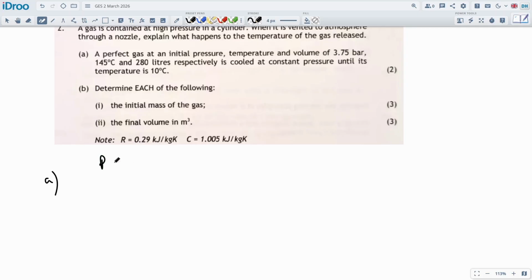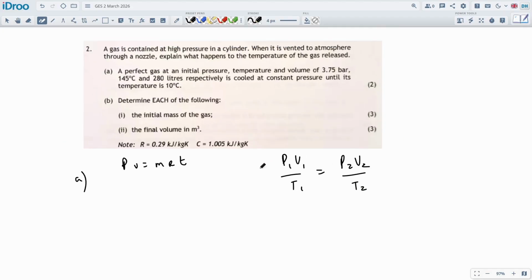Perfect gas. So we've got the perfect gas equation PV = mRT, and then we've also got P1 V1 T1 and P2 V2 T2. These are kind of like my setups for the question. Just to get myself organized. I haven't done this paper for quite some time, so I'm a little bit rusty, I think. So this is to bring it all back. So P1 V1 T1. I'm actually going to start with this one no matter what we do because we need this in data anyway. I think the first bit is going to be, it says a perfect gas's initial pressure and it's cooled, respectively, at constant pressure. So it will be a P1 V1 T1 question anyway.